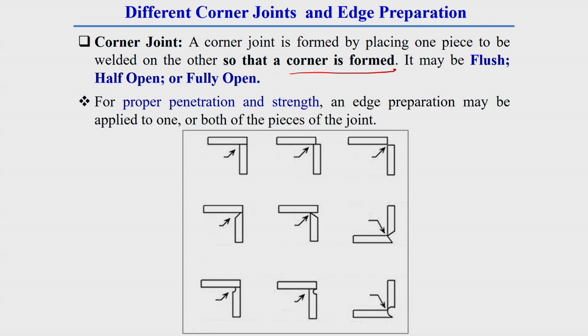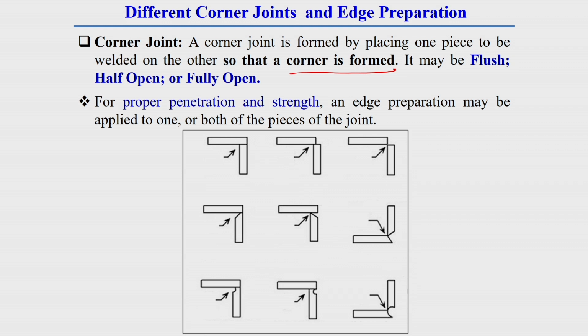It may be flush, half open or fully open. For proper penetration and strength, an edge preparation may be applied to one or both of the pieces of the weld.